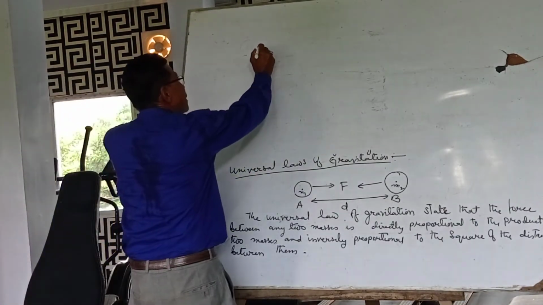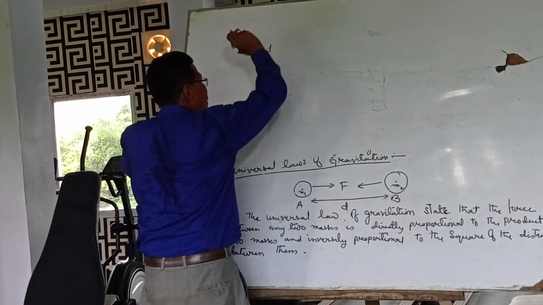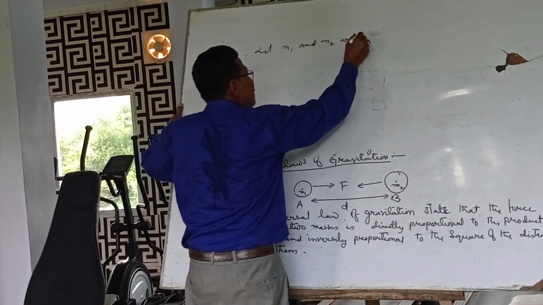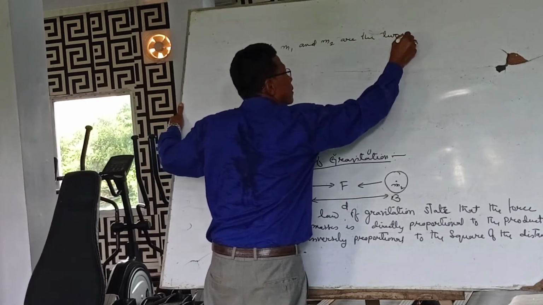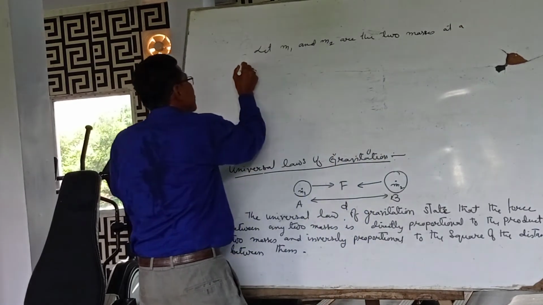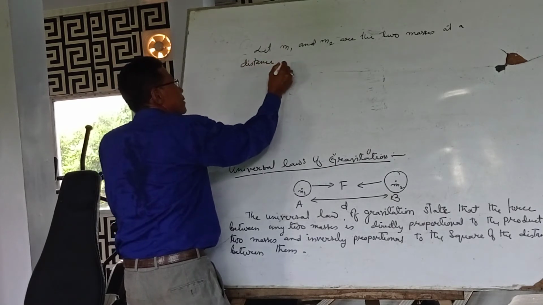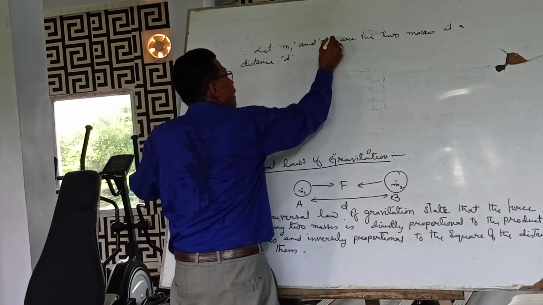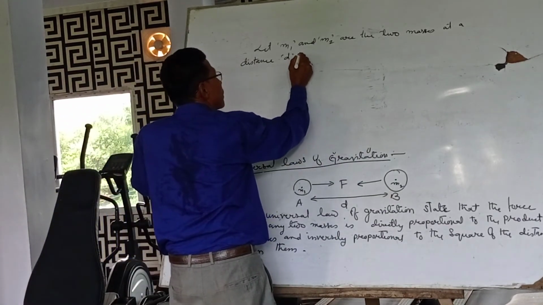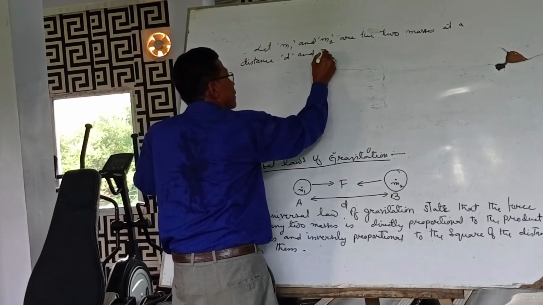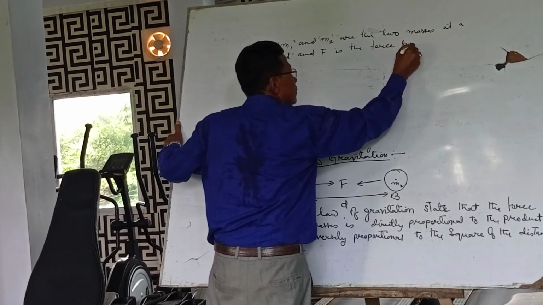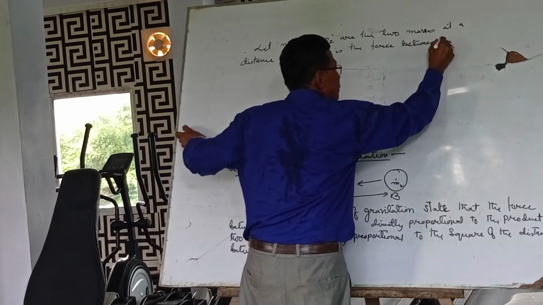So let us write, let M1 and M2 be the two masses at a distance d, and F is the force between the two masses.